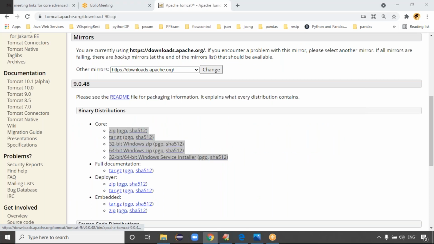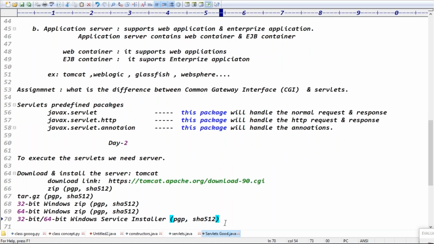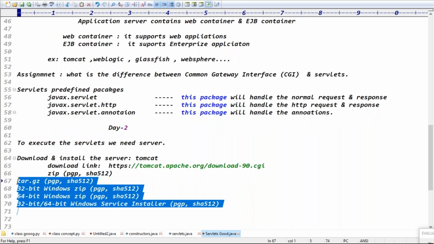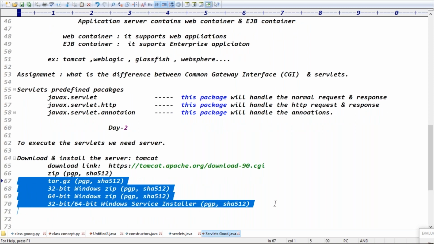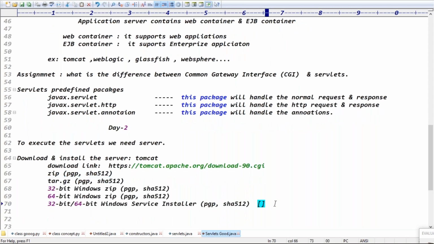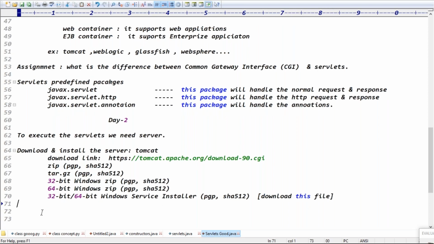So zip files are there, but don't download zip files, guys. It's recommended to download the exe files. Exe means what? Service installer, right? So download this file, right? Exactly, guys. So download this file. Good. Is that clear now? If you click on this download, guys, you get the exe file basically.